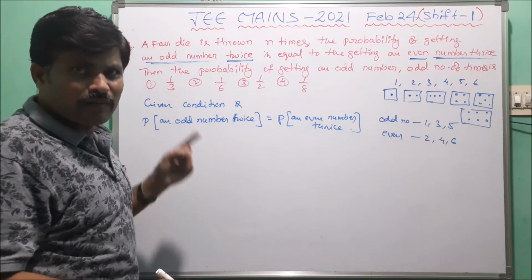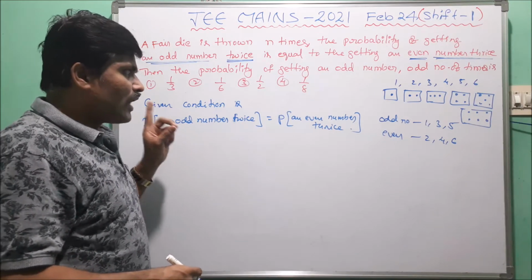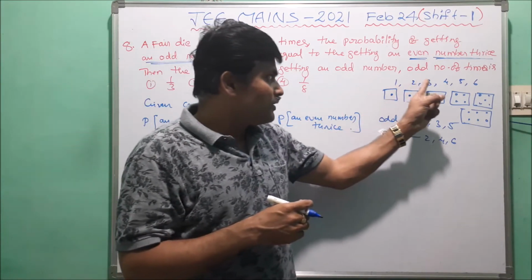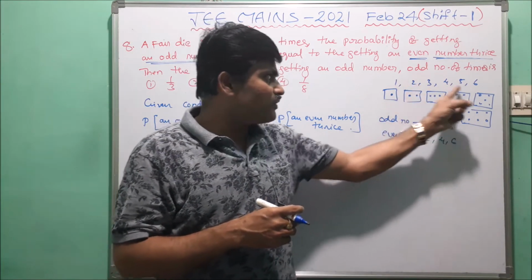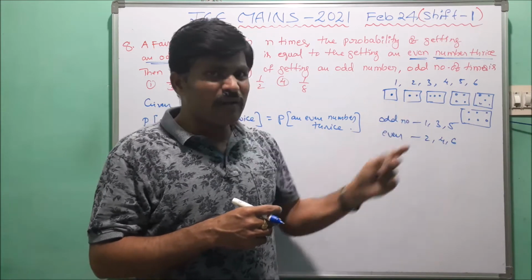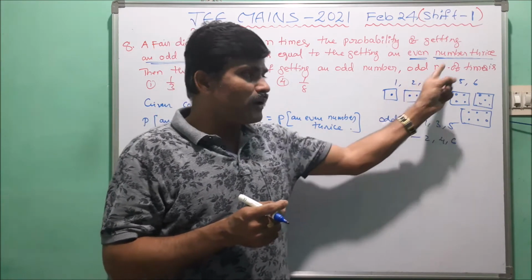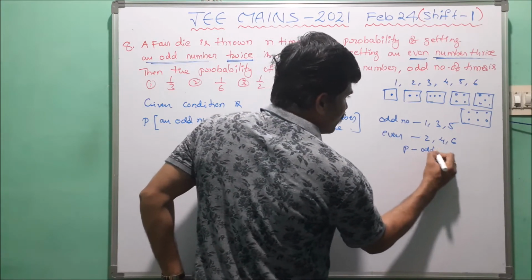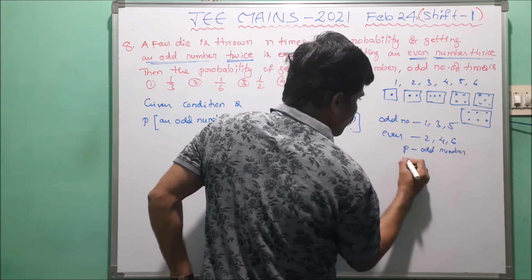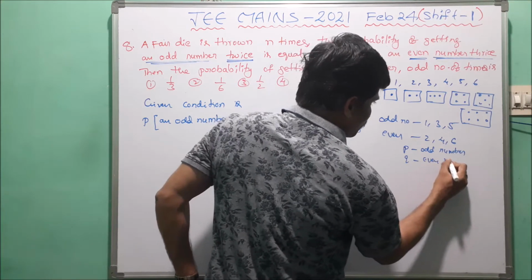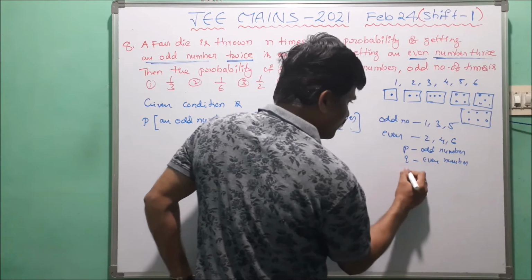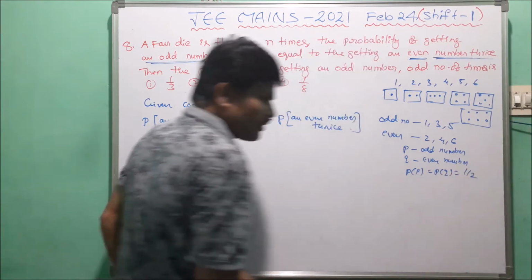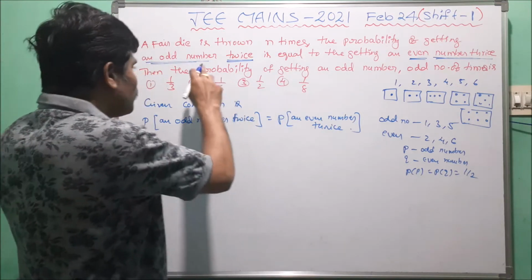Now the probability of an odd number. Here there are 3 odd numbers, there are 3 even numbers. Now the probability of an odd number is 1 by 2. At the same time, the probability of an even number is also 1 by 2. Now P is odd number, Q is even number. But probability of P and Q is always equal to 1 by 2. Now here we take twice.